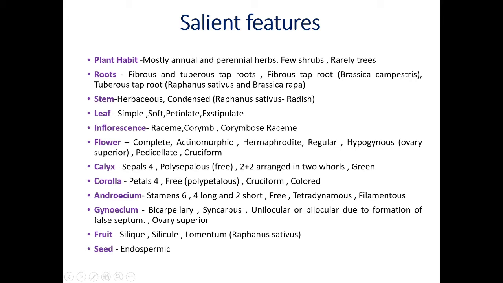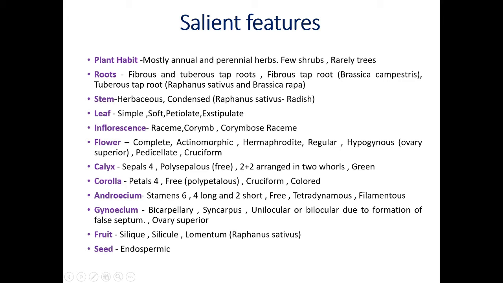Next whorl of the flower is called corolla, accessory whorl. Individual of corolla is called petals. In this family the number of petals is 4 and they are free from each other. This condition is called polypetalous. If the sepals are free, this condition is called polysepalous, and if the petals are free, polypetalous. Poly means free.